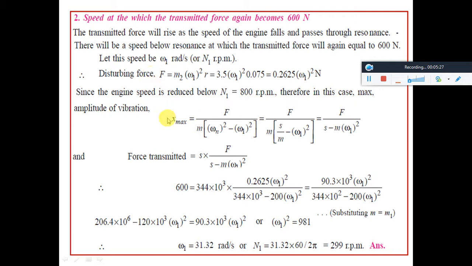Now you already know the maximum displacement, x max equal to F by m into omega n square minus omega 1 square. You just replace this omega n by root of S by m, and you know the force transmitted is equal to S into x max. You substitute everything, and only omega 1 would be left. Finally, you can rearrange the equations, solve, and evaluate omega 1 as 31.32 radian per second, or 2 pi n1 by 60 equal to 31.32, which gives n1 equal to 299 rpm.